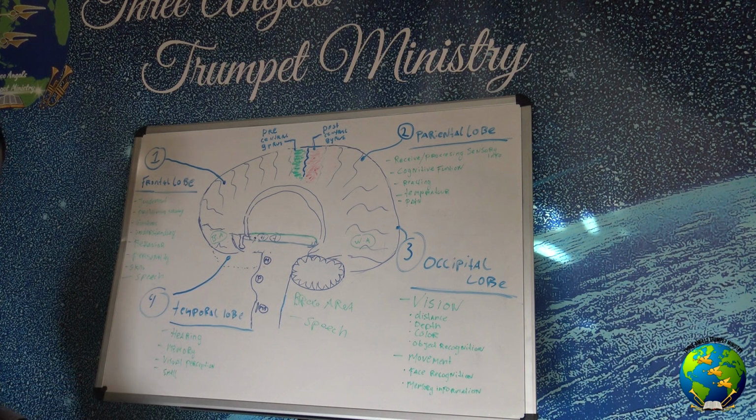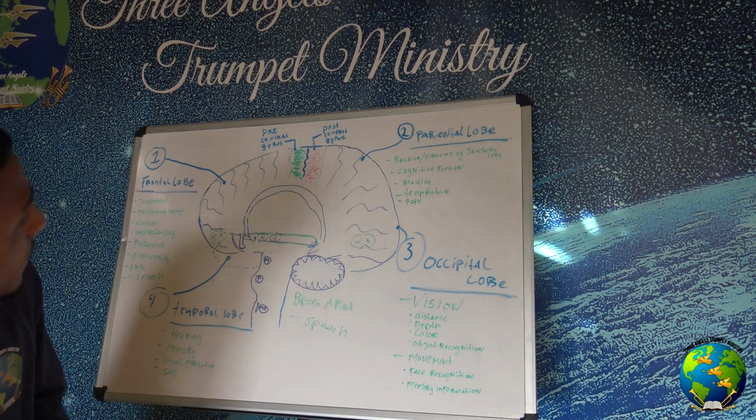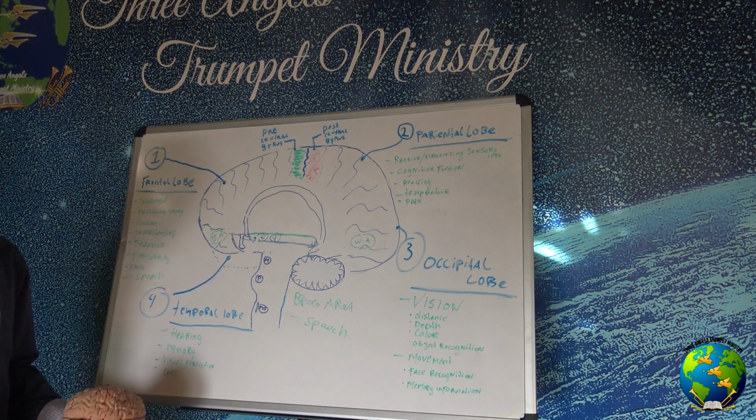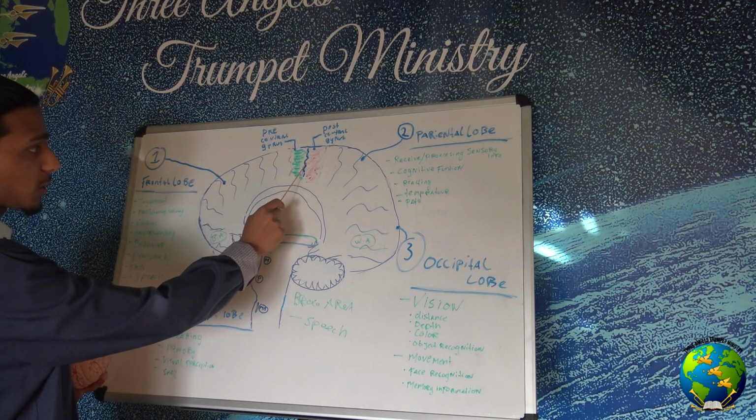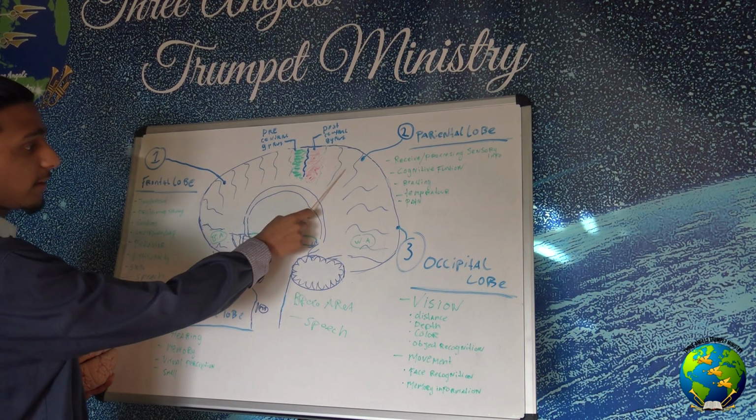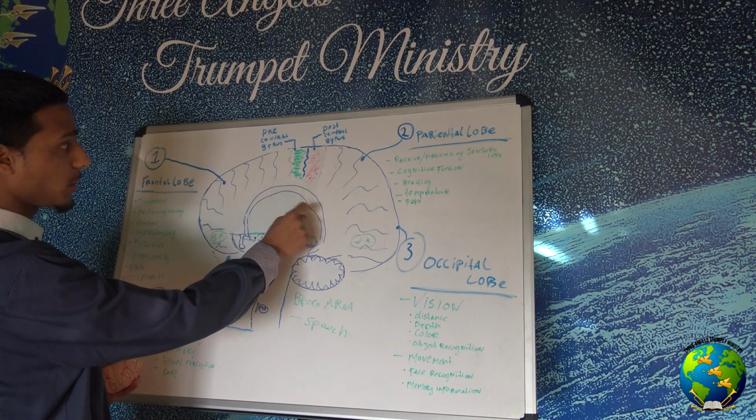What else is in your frontal lobe? We also got the central sulcus, which is this part over here, which divides the frontal and the parietal lobe from each other.